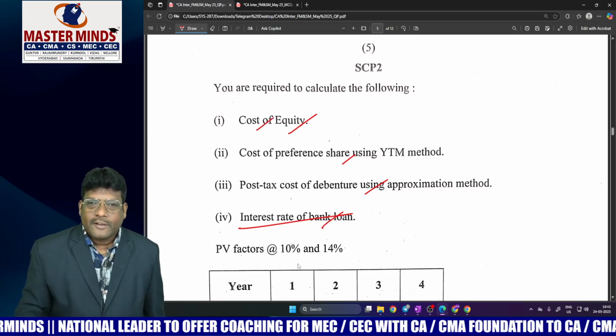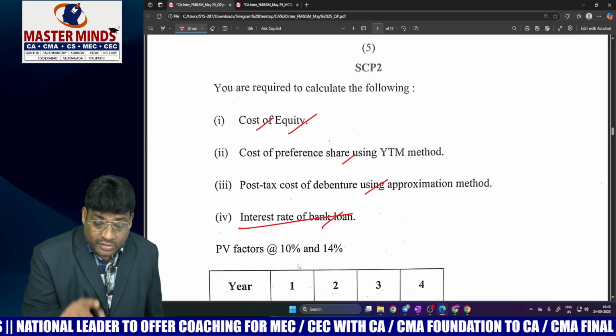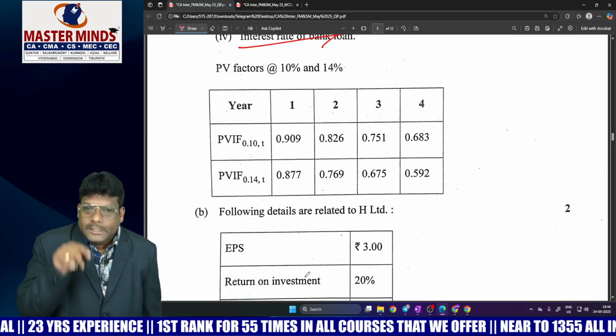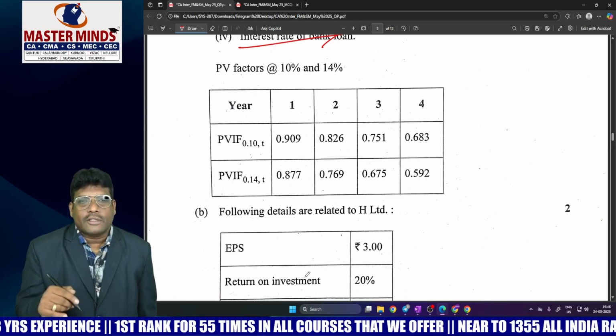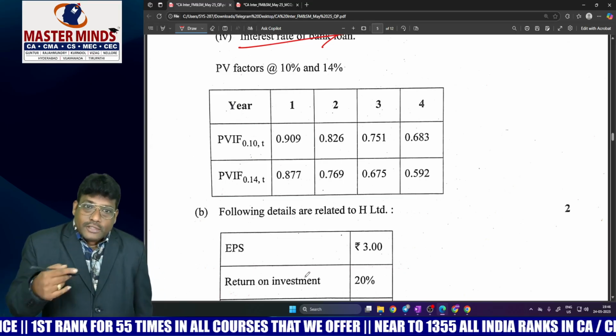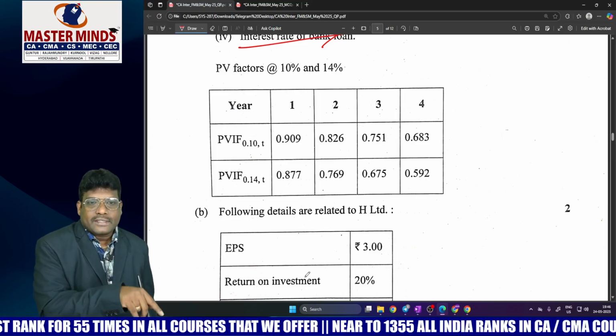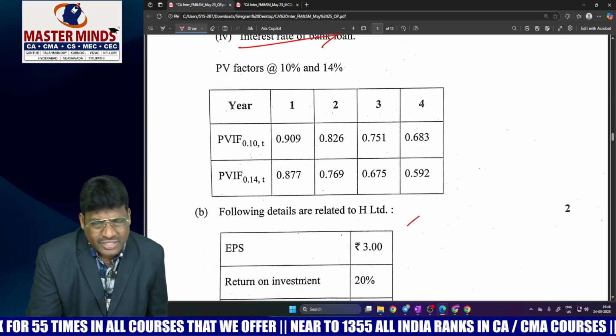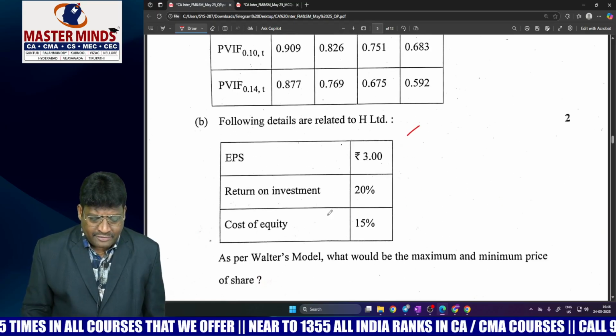That's enough. Frankly speaking, our material is wonderful, good, superb. But this problem is in a different mode. Why? Because generally they ask to calculate the cost of capital, but in this problem, the cost of capital was provided and they asked for the specific costs. Okay, right. This is also easy, man. It was covered in our material itself.